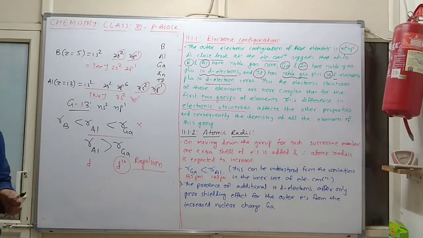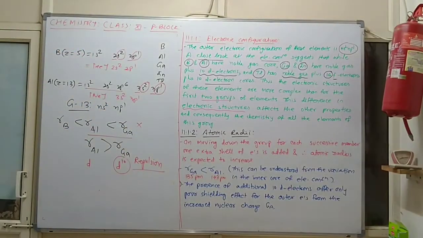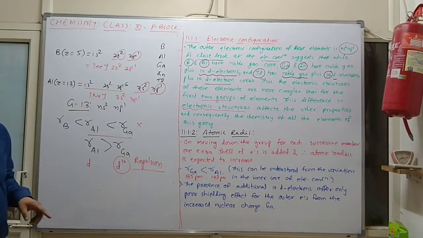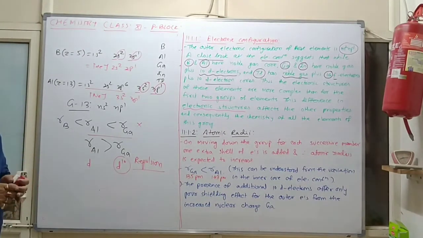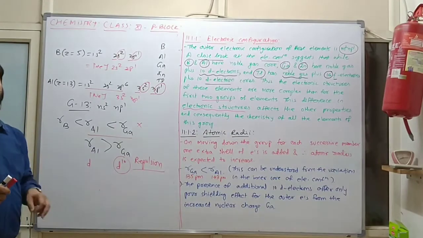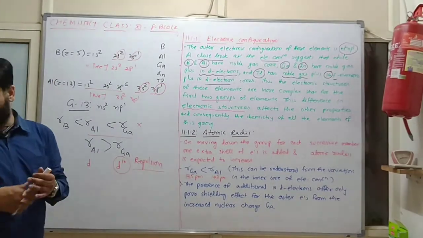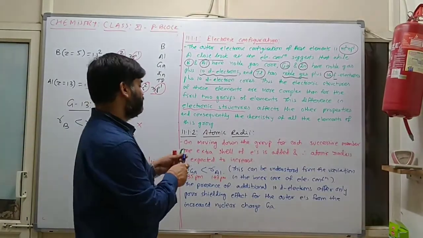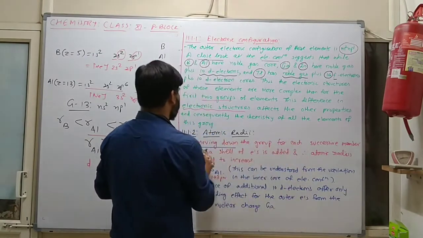And if repulsion is related with respect to metal, then size will decrease. While if repulsion is related with respect to non-metal, then size will increase. Correct? ये बहुत important reason है जो आपको यहाँ पे याद रखना पड़ेगा. Clear?